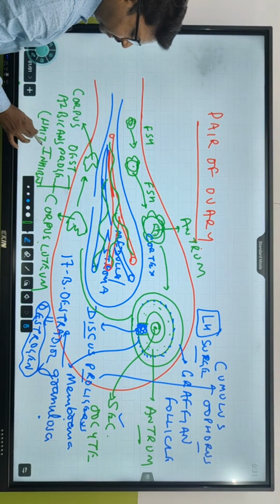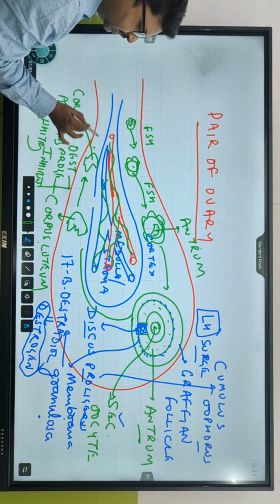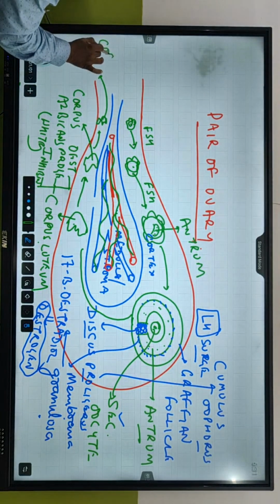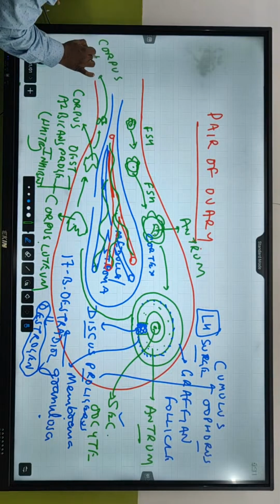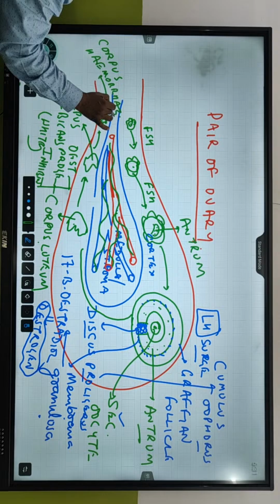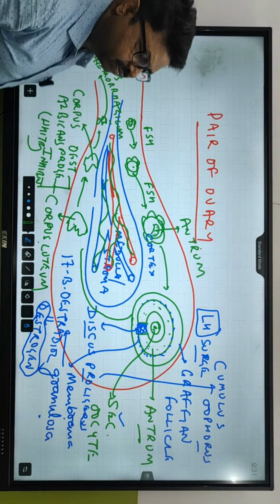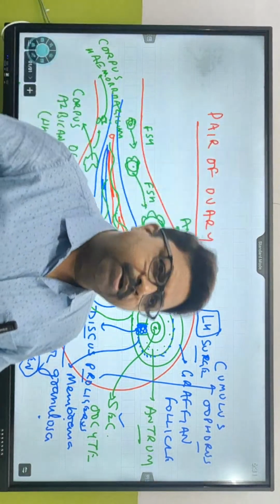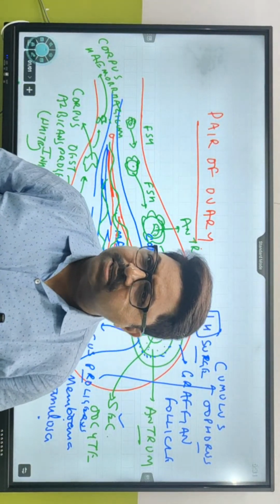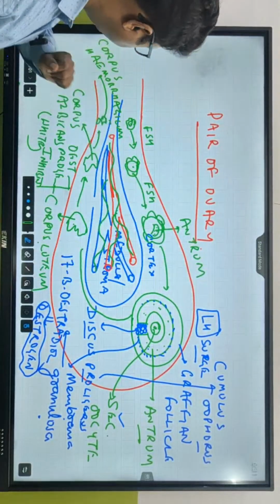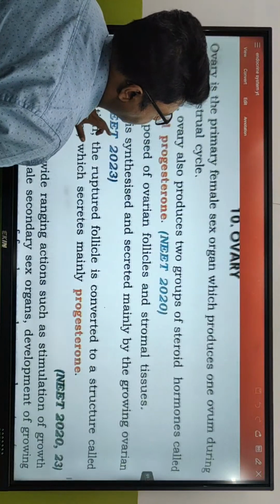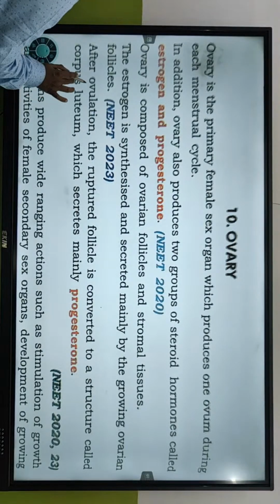This corpus albicans ultimately forms a degenerative structure further called corpus hemorrhagicum. Fine, we have to study the same in class 12, in the chapter called human reproduction, where we will study all this. Okay, so this is about ovary. So let's get into what NCERT has to say about ovary.